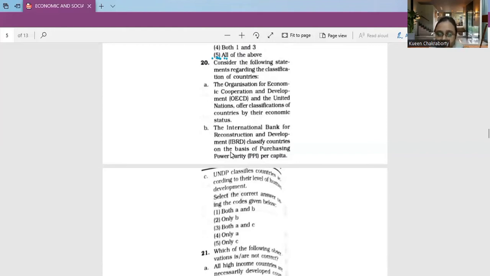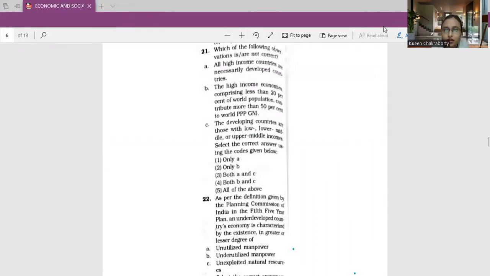So based on this classification by the World Bank, we come to the conclusion that option number 3 is the correct option. That is, both A and C are the true answers. Yes, so I mark option A and C as the correct answer to my question number 20.